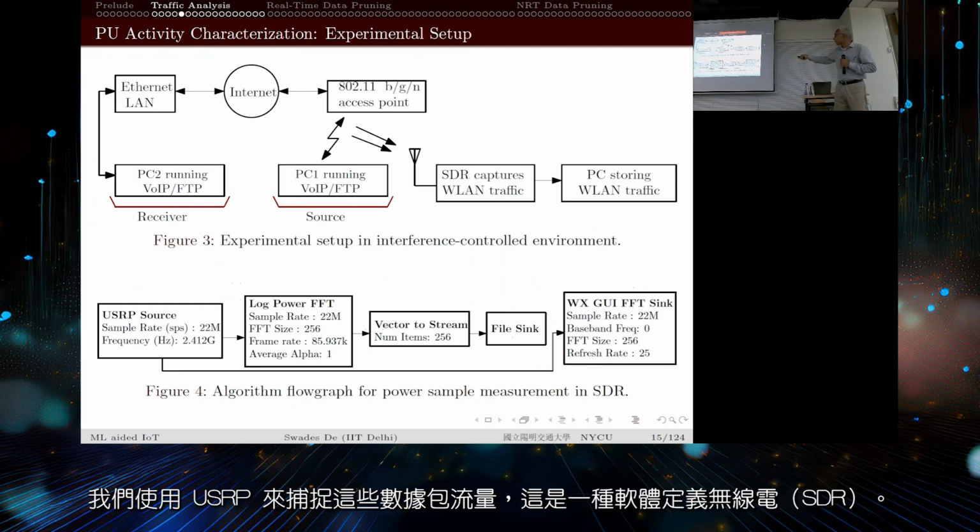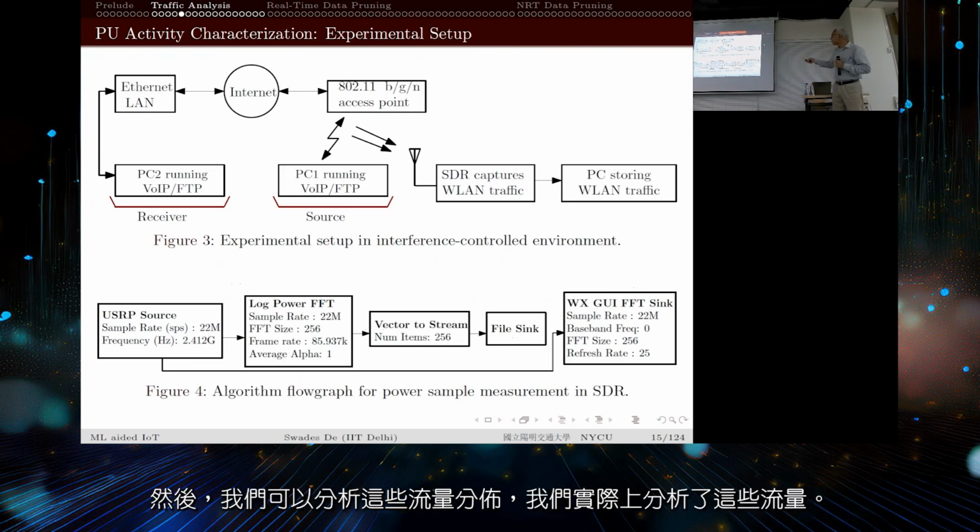Then we used WASA to capture this packet traffic, using a software defined radio, and then we analyzed the traffic distribution.